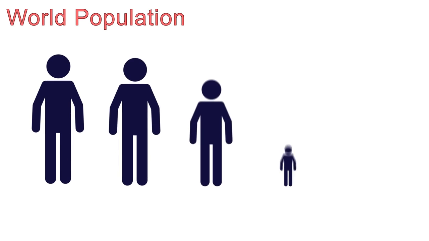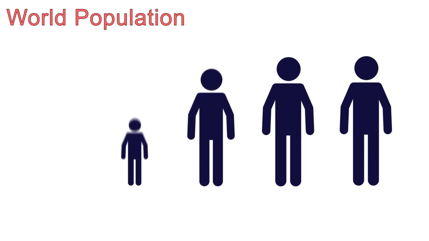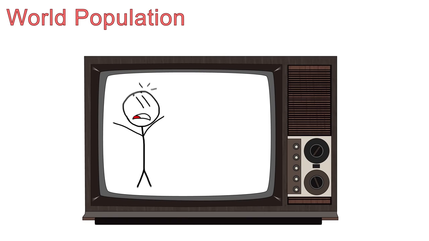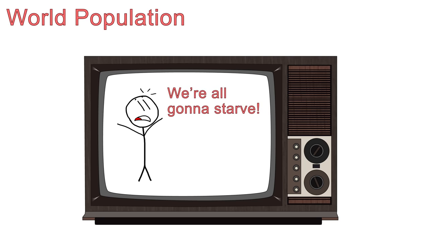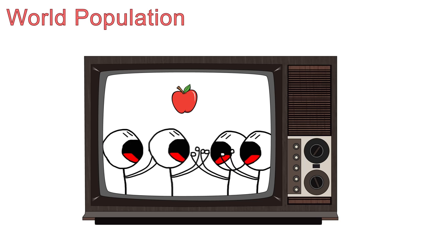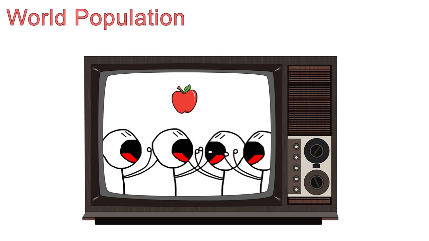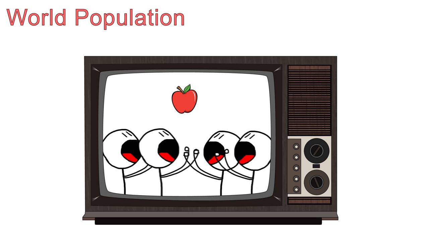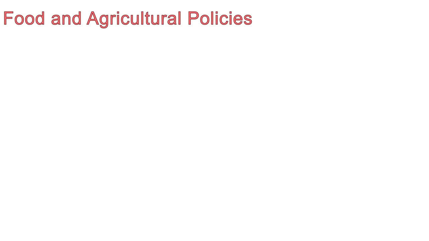The next cause of poverty is the rapidly expanding world population. This is the one that causes the most alarm for much of the civilized world, in no small part thanks to the media. The concern is that soon there will simply be too many mouths to feed and not enough food to go around. While largely blown out of proportion, the growing world population does indeed make it harder to feed everyone. Number 3 is food and agricultural policies.